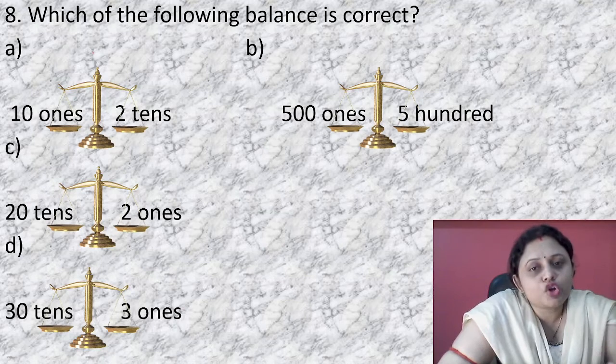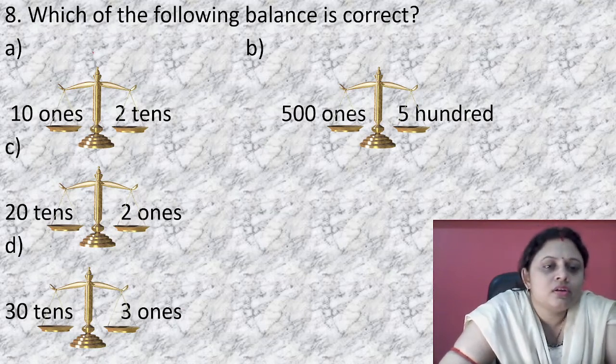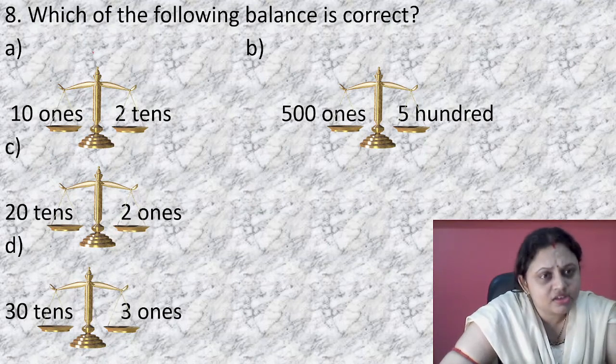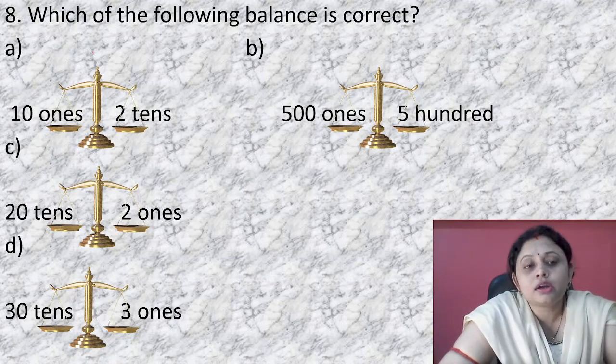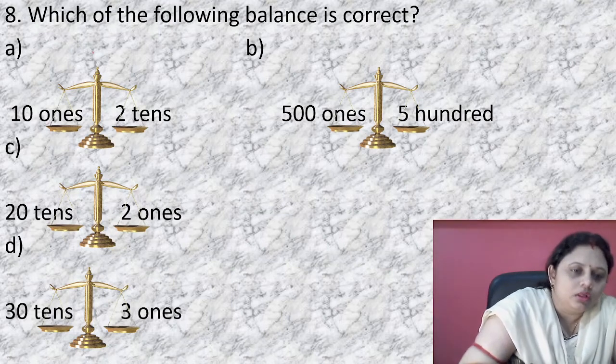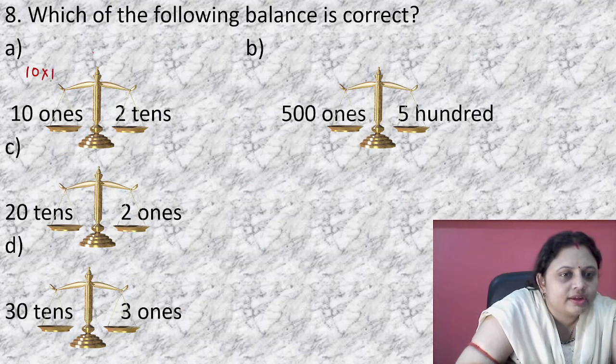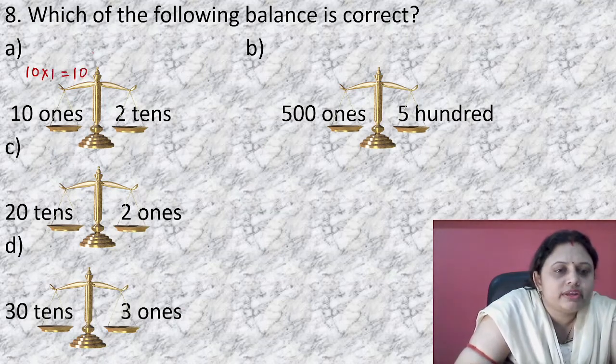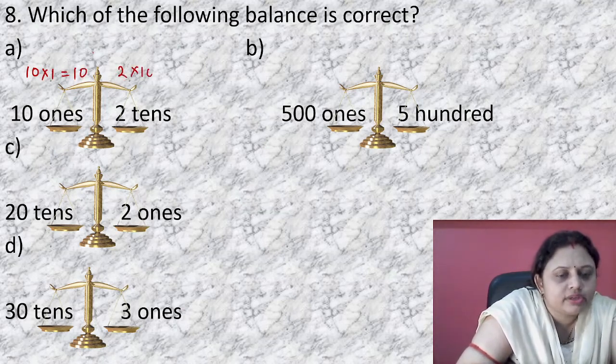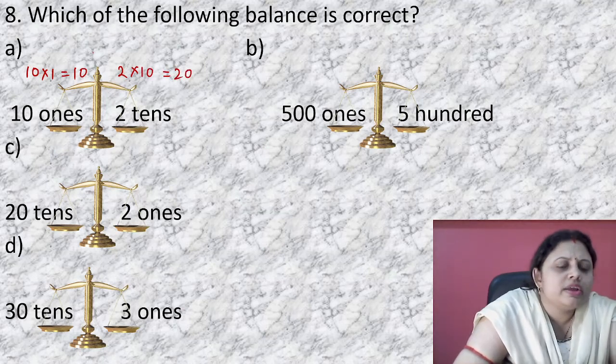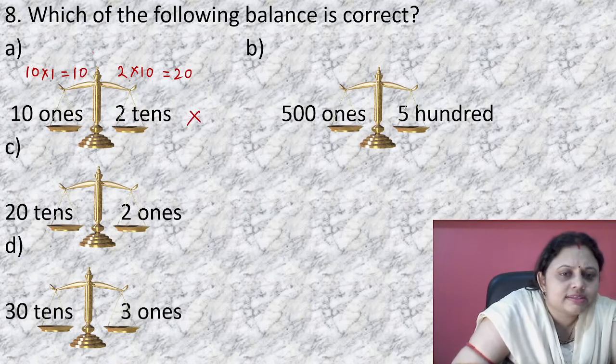Which of the following balance is correct? So, here 4 balances are there and they are trying to balance numbers. We have to find out the correct balance. Okay. So, 10 ones means 10 into 1, that is equal to 10. 2 tens means 2 into 10, that is equal to 20. In one side of balance 10 is present, on other side of balance 20 is present. So can they be same? No, the balance is not correct.